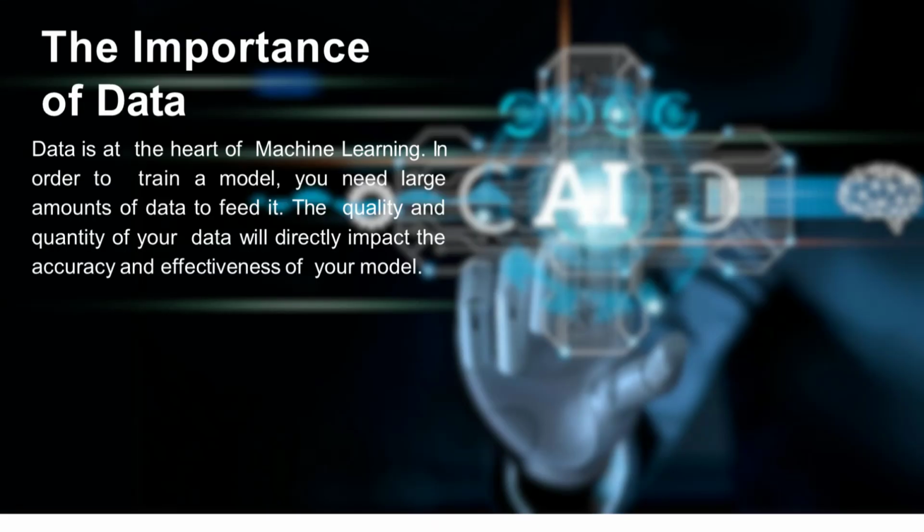The importance of data. Data is at the heart of machine learning. In order to train a model, you need large amounts of data to feed it. The quality and quantity of your data will directly impact the accuracy and effectiveness of your model.